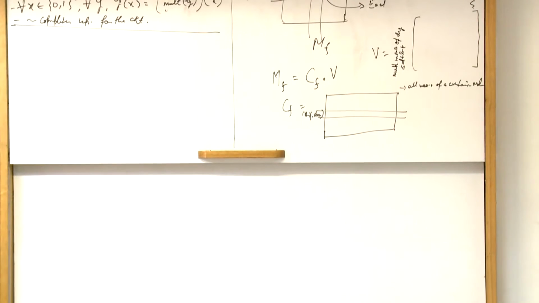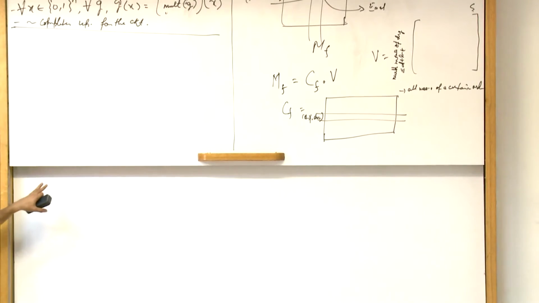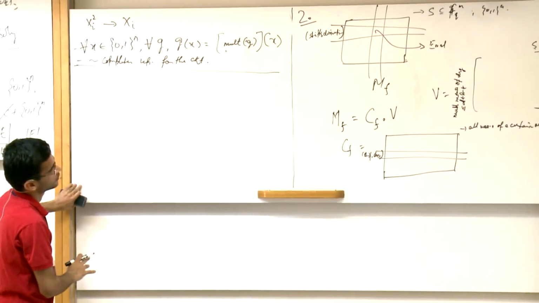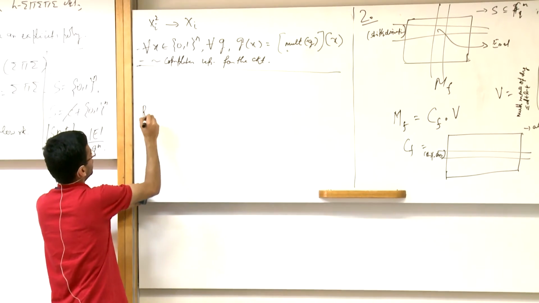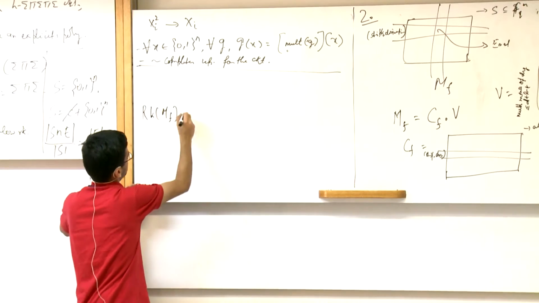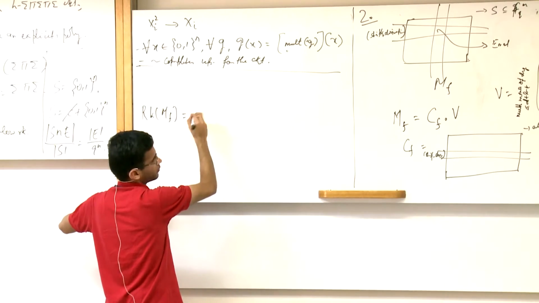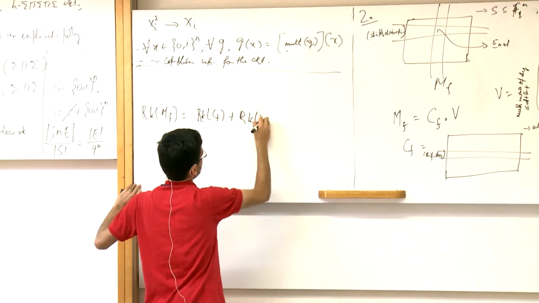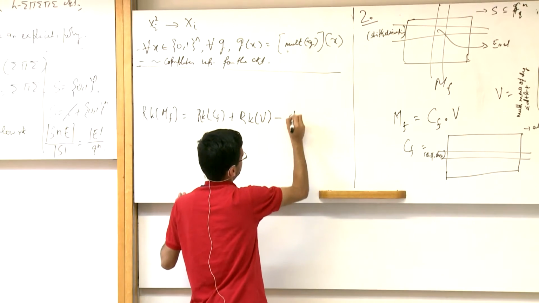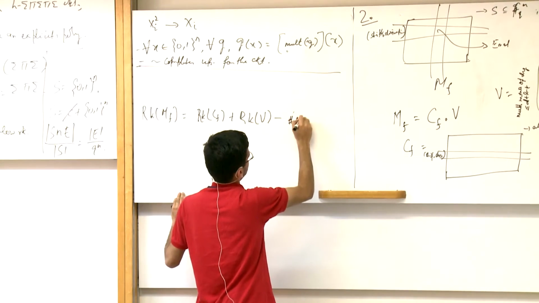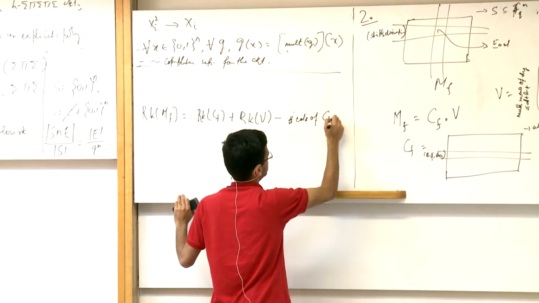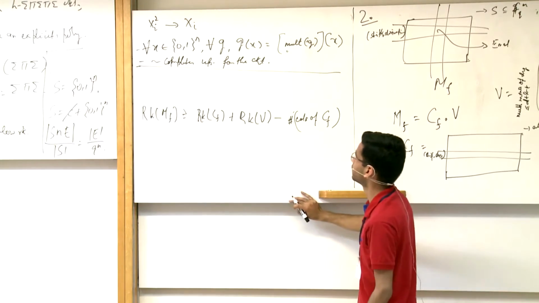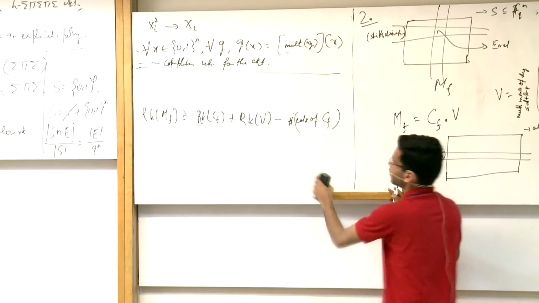Okay, so now I can write here. Is this visible from there? Or I can write here. So now we want to lower bound the rank of M sub F. So this is known to be equal to, and this is not very hard to prove, the rank of C sub F plus the rank of V minus the number of columns of C sub F. Right. And that's the direction we need. Okay, so what do we know?